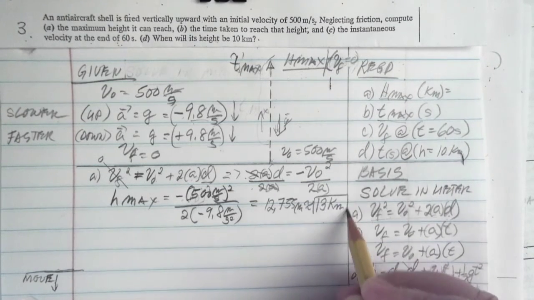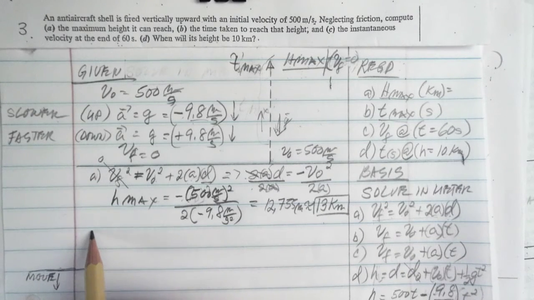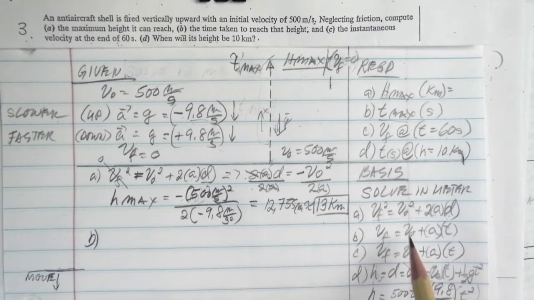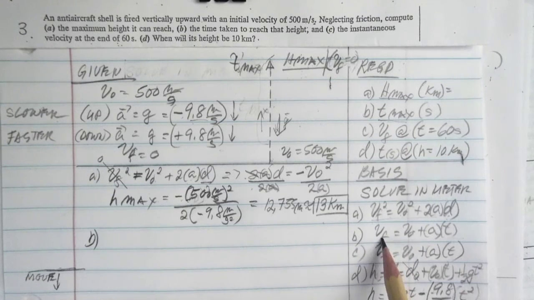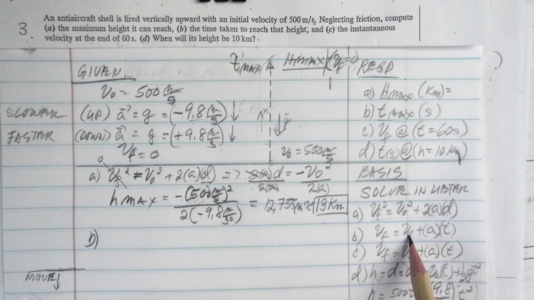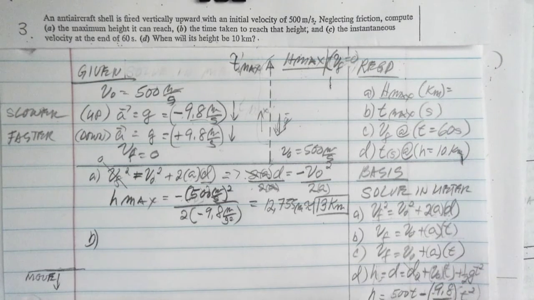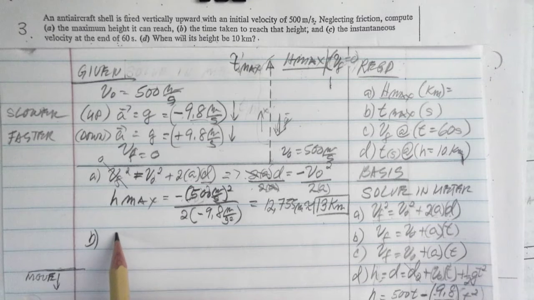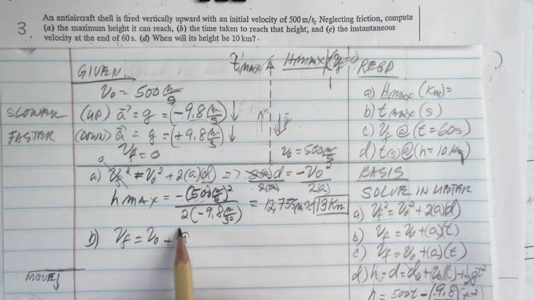So please check my math. Okay, letter B. Letter B is the time to reach the maximum height. Now we're using this formula: VF is equal to VO plus AT. That's the definition of acceleration. So again, write that down, VF equals VO plus A times T. And what we're solving for is T.